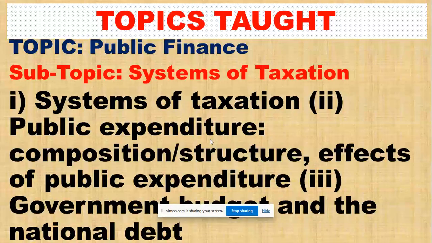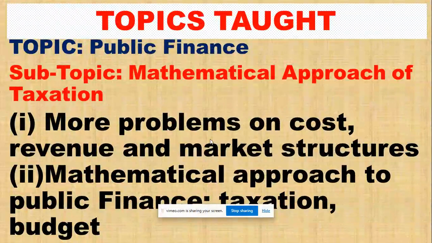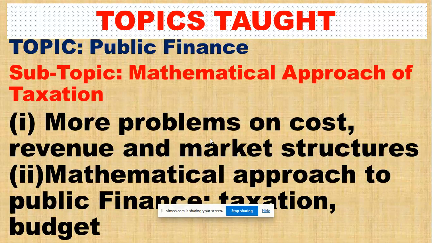We are still under public finance. We have discussed systems of taxation, and recently we just discussed that. There are three. We also discussed public expenditure and its composition and structure, the effect of public expenditure, government budget, and national debt. Then we have also discussed the mathematical approach to taxation, where we discuss some calculations under taxation.